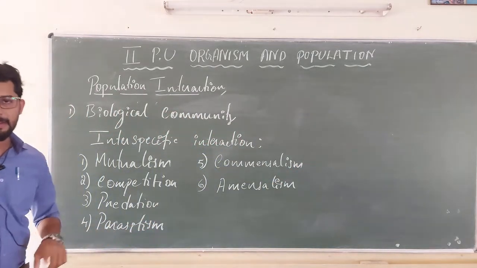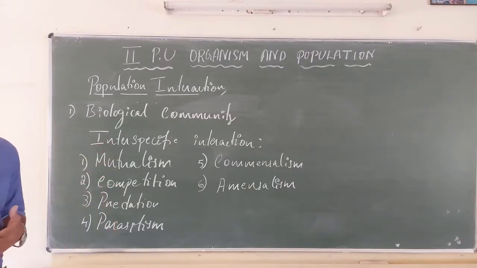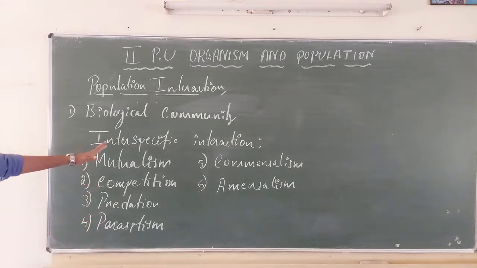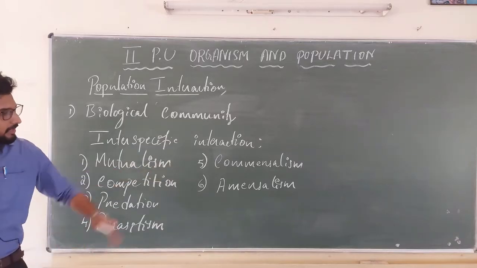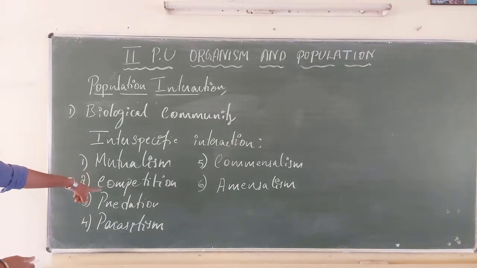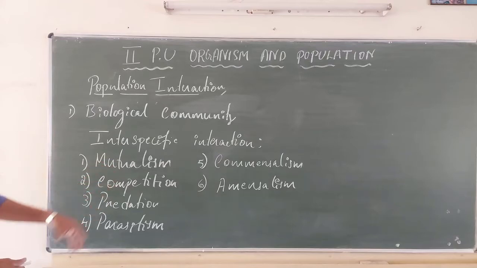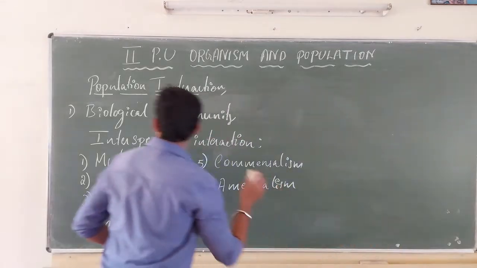I repeat: by looking at the different interactions, we classify the different types of interaction happening in nature. In a broad sense, I can classify them into 6: mutualism, competition, predation, parasitism, commensalism, amensalism. Which one are we going to study now? Not mutualism, not competition. I start from the basic, predation. We will discuss predation fully, and after that I can give you a link to the different types of interaction. The first one is predation.